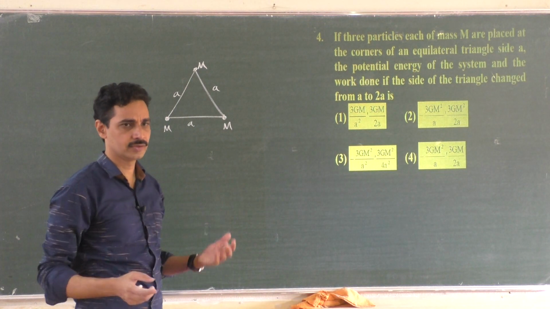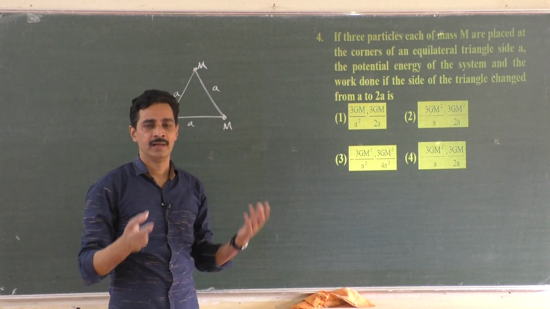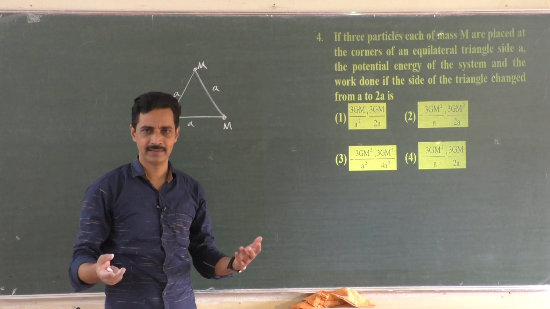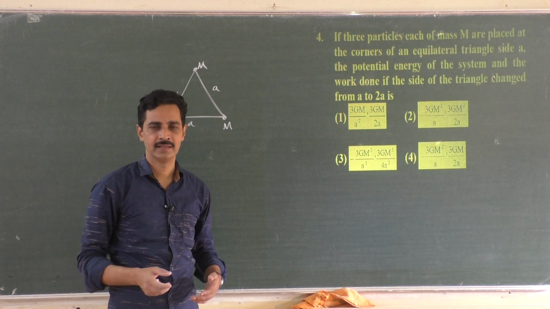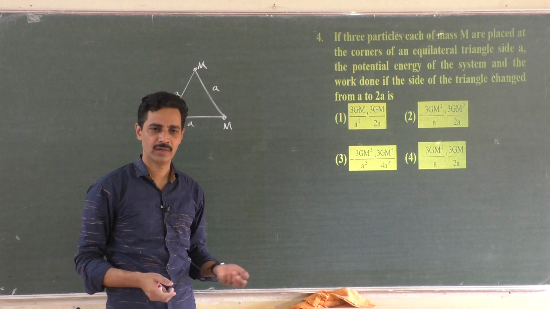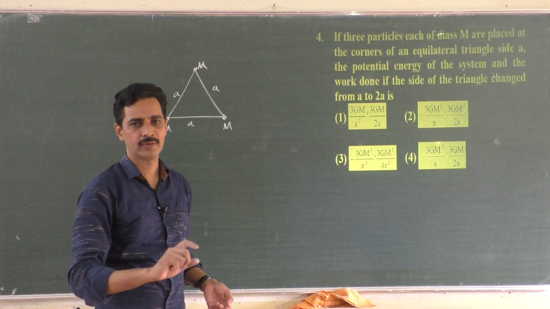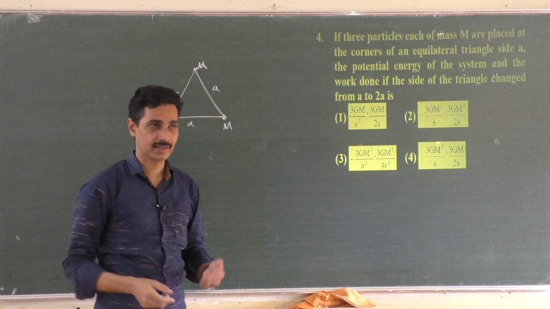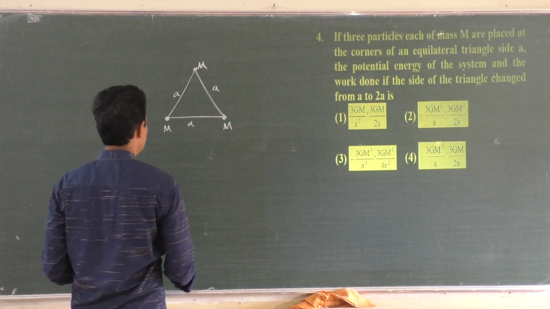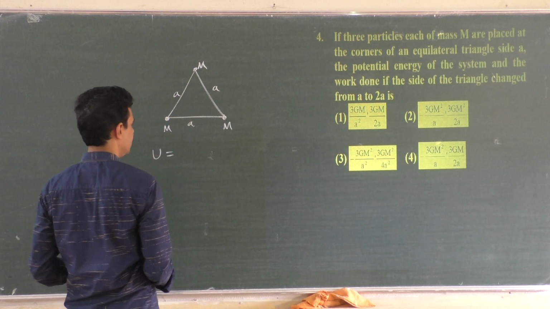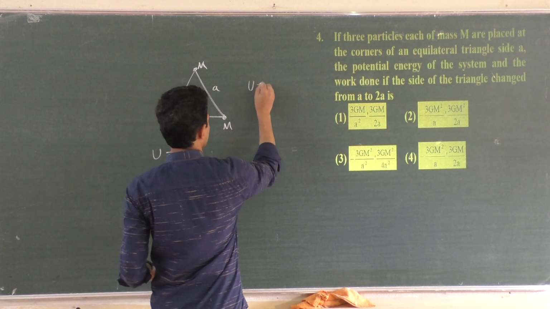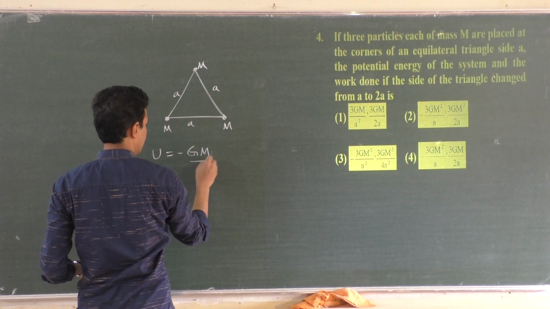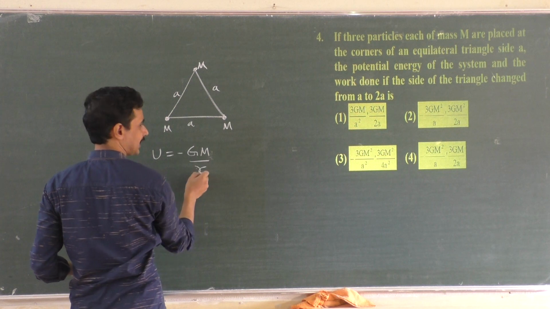You have three charges q1, q2, q3 separated by certain distances r12, r23, r31 at the three corners of a triangle. Then the total energy of the system is 1 by 4 pi epsilon naught times q1 q2 by r12, plus q2 q3 by r23, plus q3 q1 by r31. Similarly, the energy formula here, I'll write it here only: minus G m by distance r gives potential.